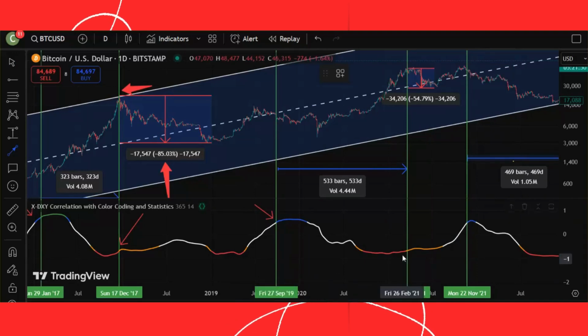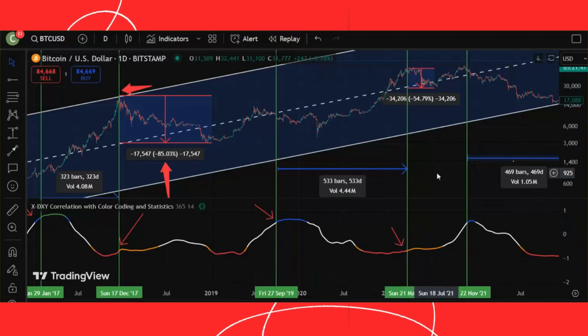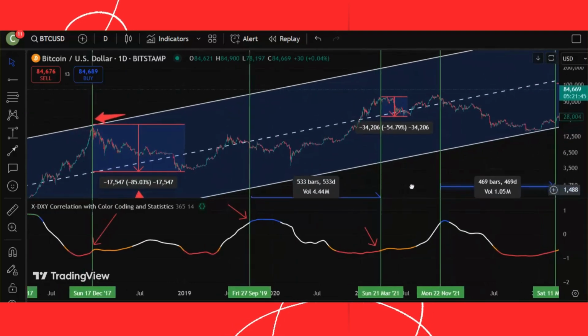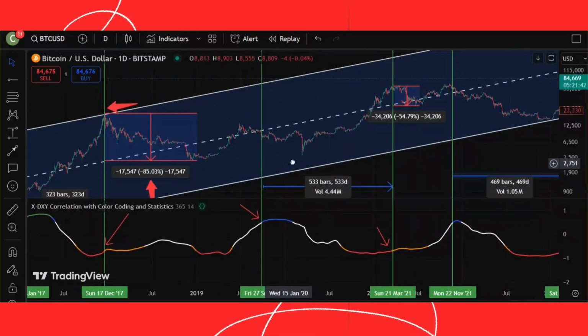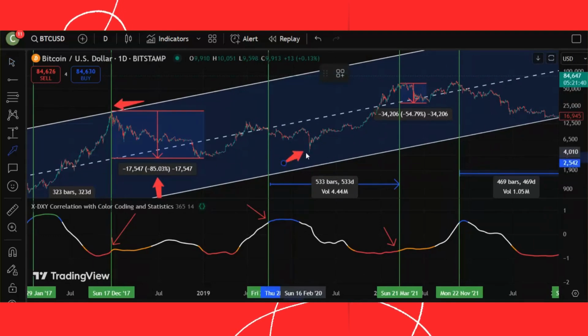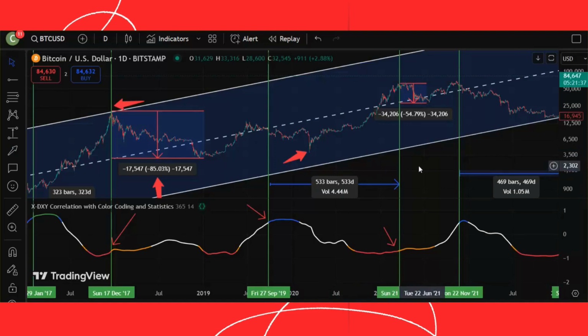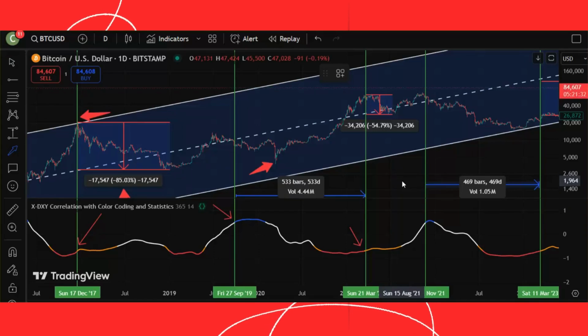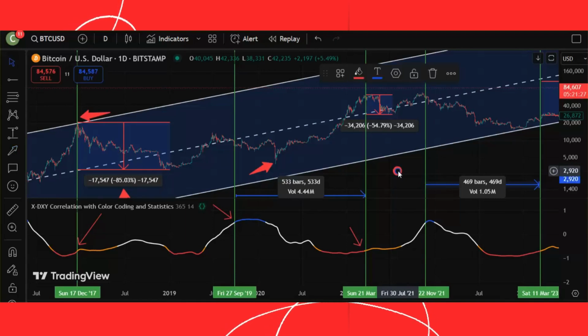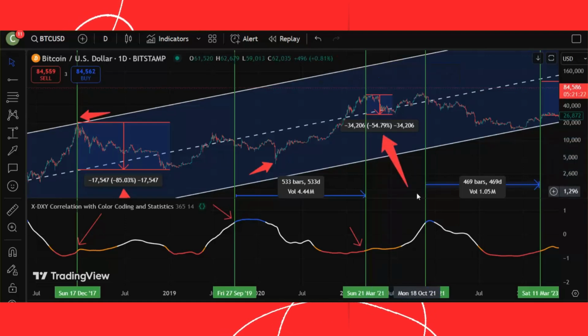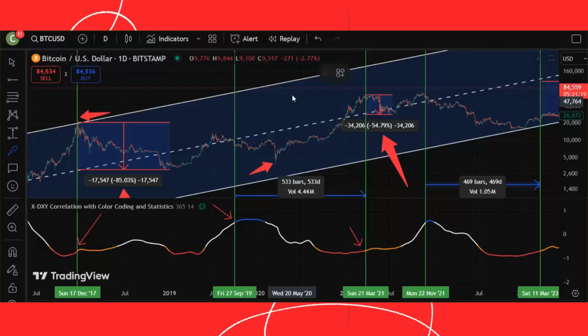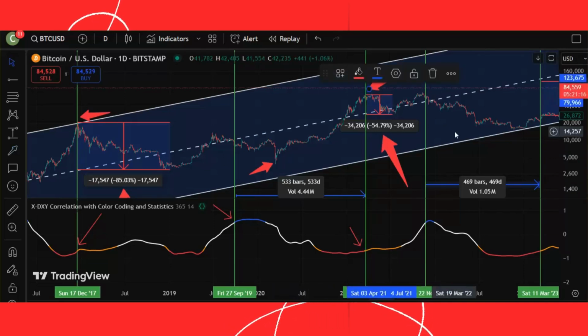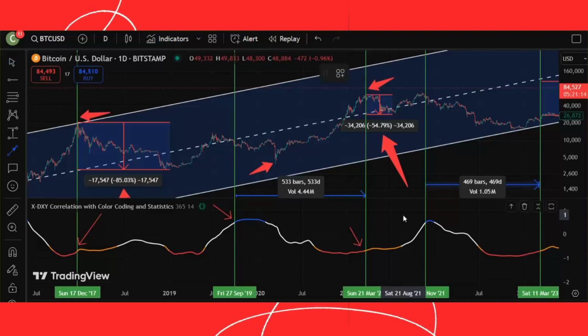The next cycle, which dates back to September 2019, starts with the blue color and ends with the red color, lasting 533 days. During this period, we also witnessed the COVID-19 phenomenon. The overall trend here is upward. Despite the severe price drop during COVID-19, where markets experienced a terrible crash, the overall trend in this cycle is upward. Therefore, at the end of the cycle, we expect a decline. As you can see, after this cycle, there is a 54% drop in price, and here again we see one of the all-time highs being revealed by this method.